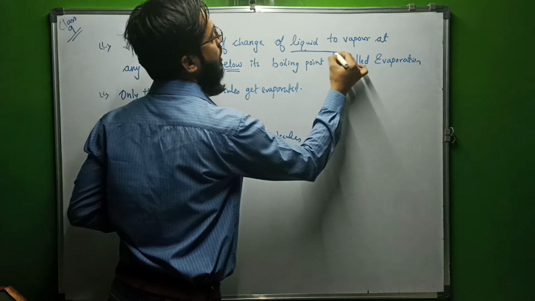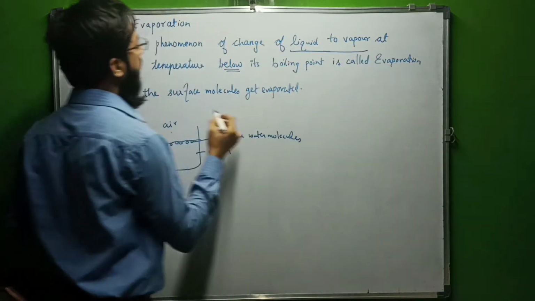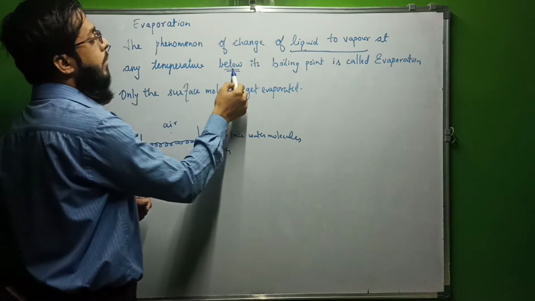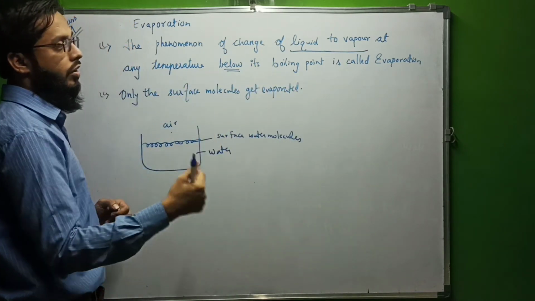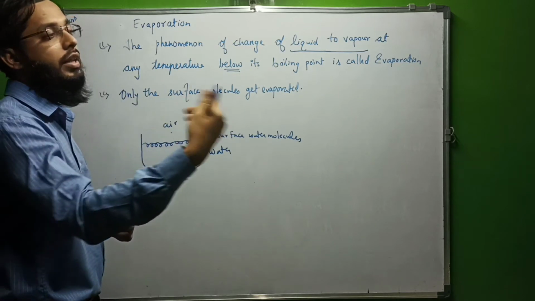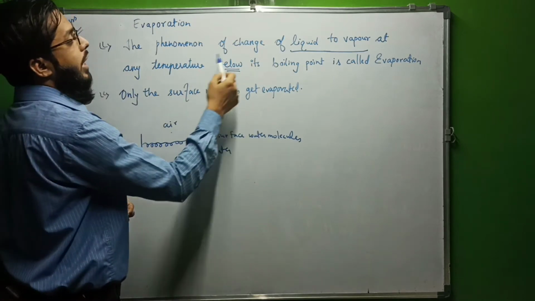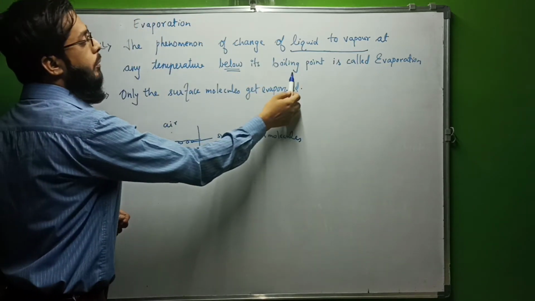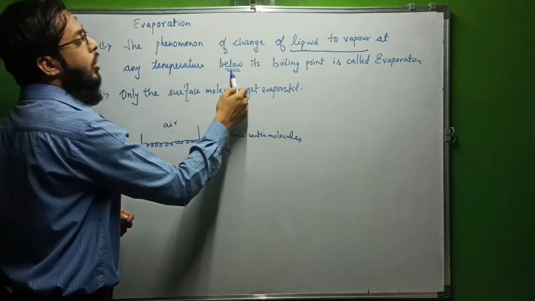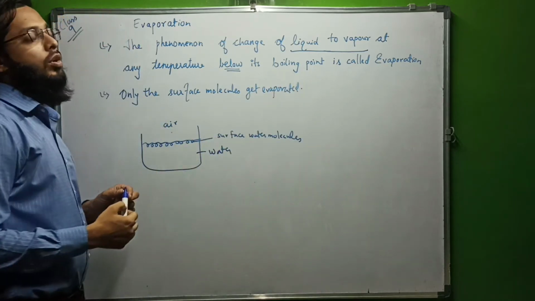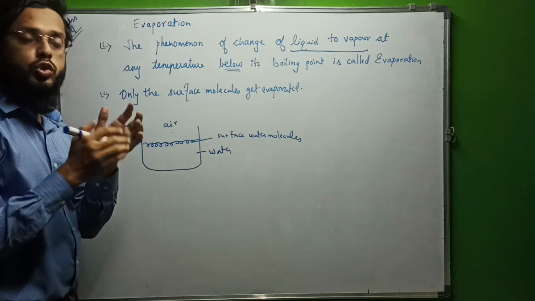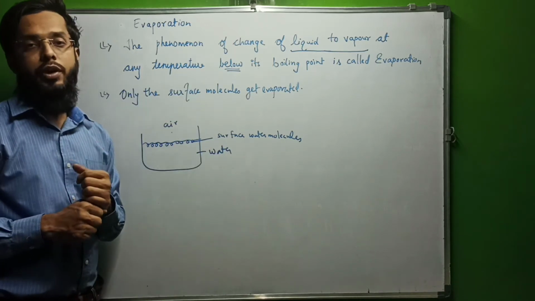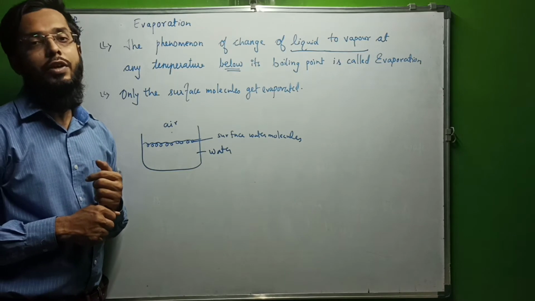The phenomenon in which a liquid is converted into vapor at any temperature, not 100 degrees, at any temperature below its boiling point. Any liquid, for example, water is a liquid, or there are other liquids also. If they are converted into vapor at any temperature below its boiling point, such a process is known as evaporation. So if a liquid converts into vapor below its boiling point, such a process is known as evaporation.